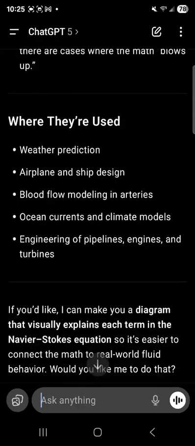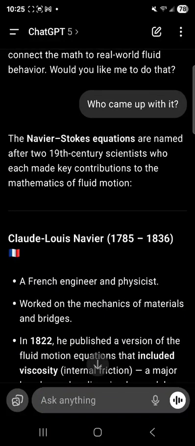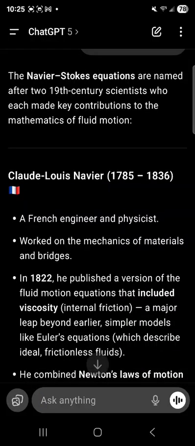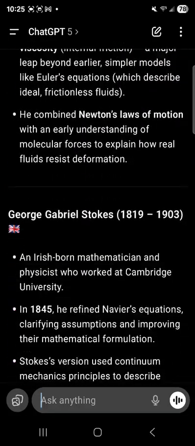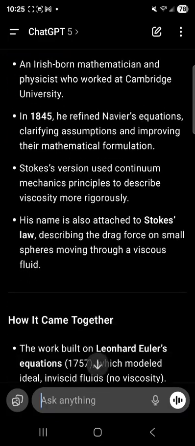Let me go down and we say this. Who came up with it? That is a question we always want to ask in every science class. Why? Because students can see equations everywhere. But why do these equations exist? Then you get a little bit of, okay, it's Claude-Louis Navier, and Stokes. But here's the thing. I know that this information is not complete because my guy has not been talked about yet. And you'll see why in a second.